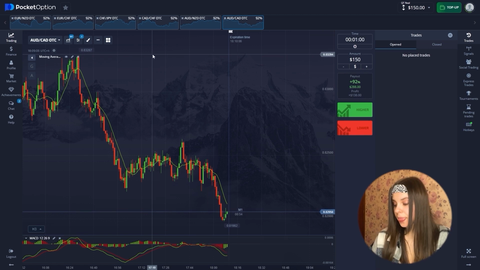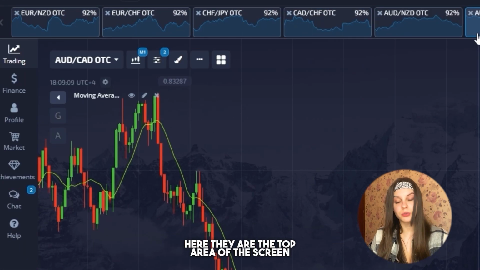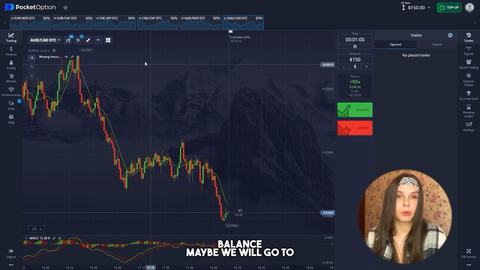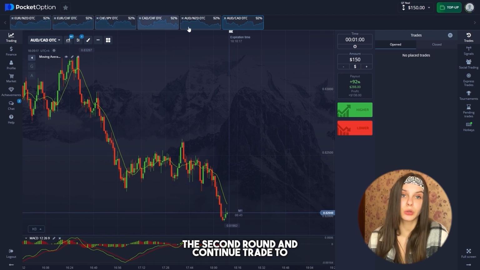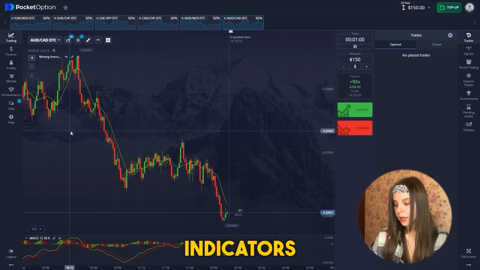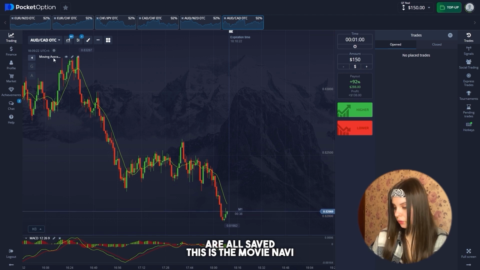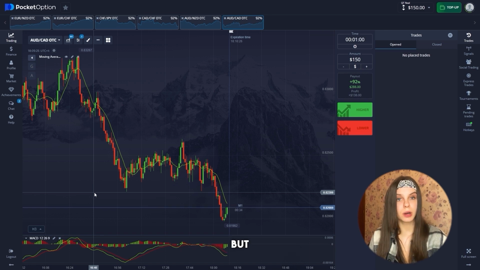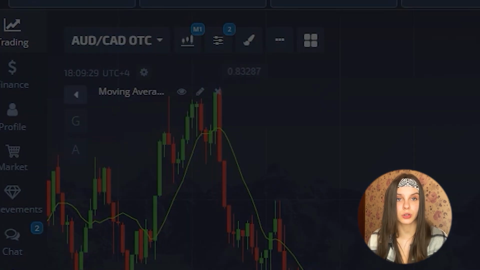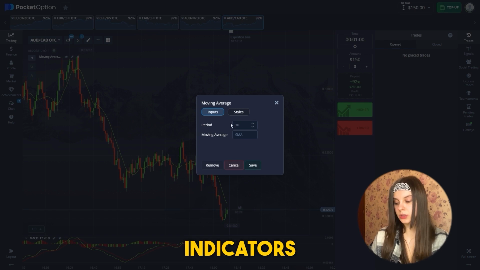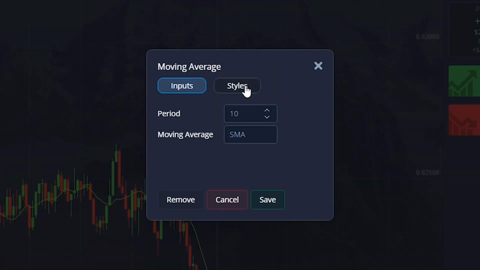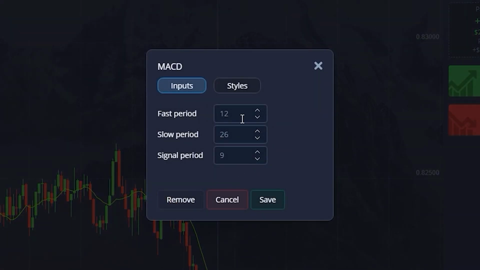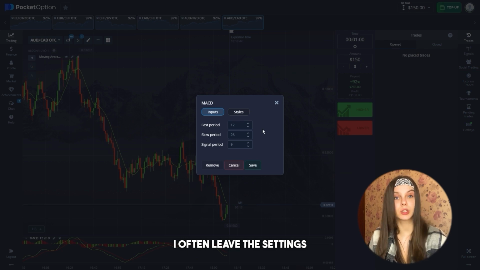Today we will trade with you on currency pairs. Here they are, the top area of the screen. We will have 6 of them today, but we will look at the balance. Maybe we will go to the second round and continue trading after. The indicators are all saved. This is the moving average and MACD. They have a slightly different color range, but they perform the same function. Here are the settings of the indicators if you need. I often leave the settings at default.